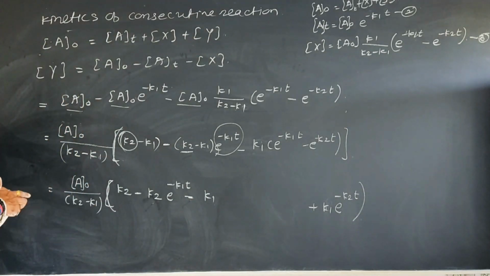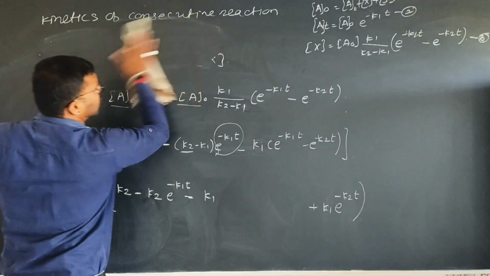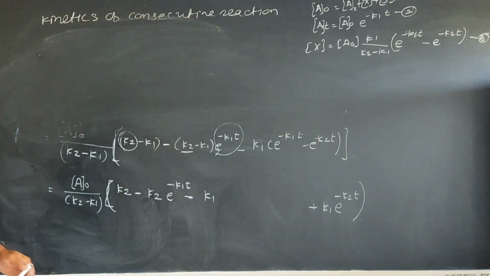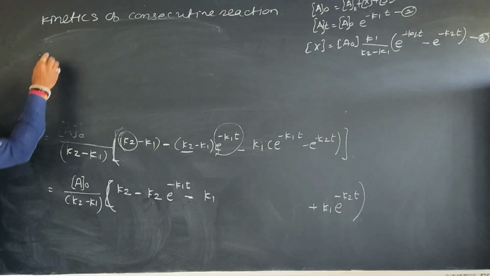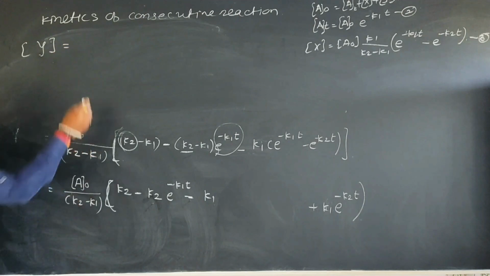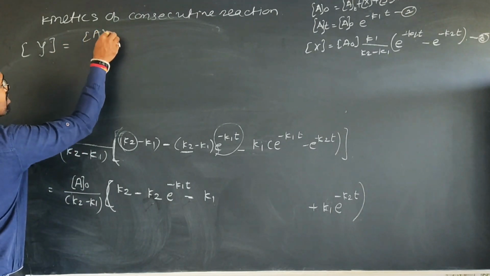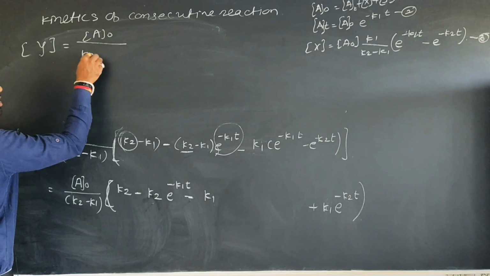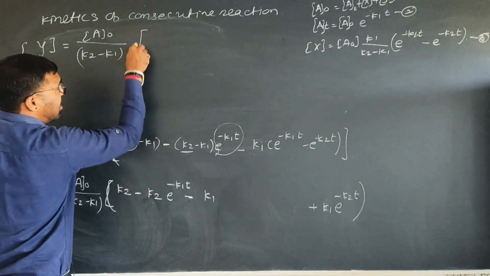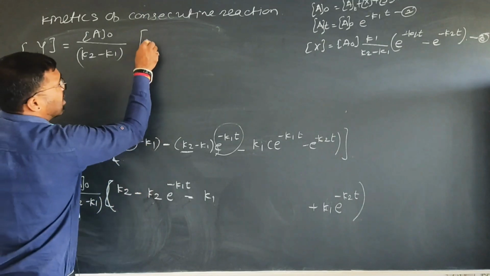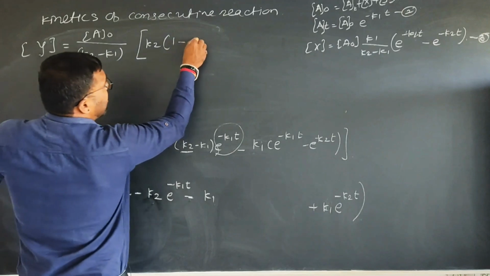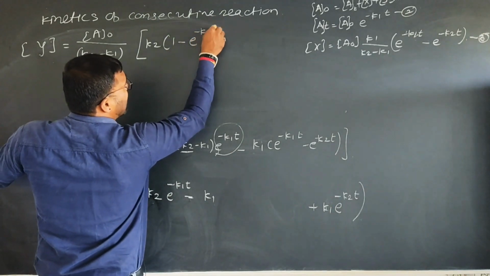Therefore, this equation can be written as: the concentration of y at any time t is equal to A0 upon k2 minus k1, in the bracket k2 is common, 1 minus e raised to minus k1 into t.